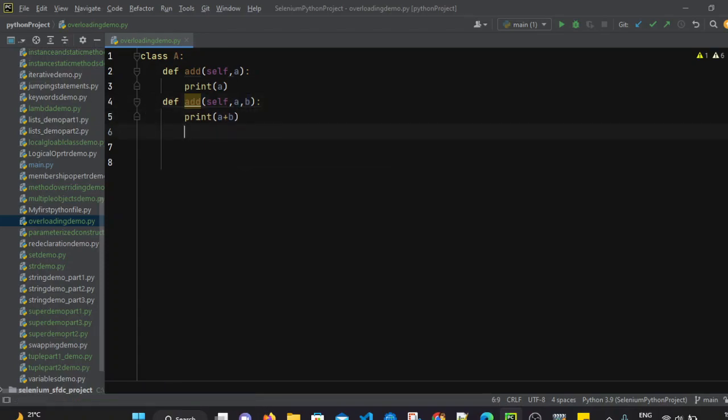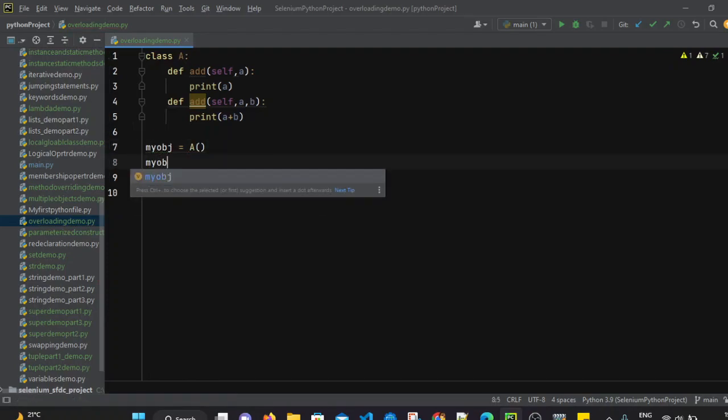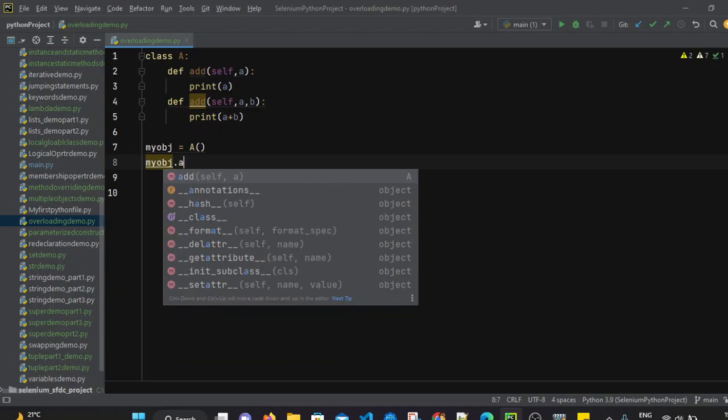Now let's see in Python. Now let's create the object for class A. To call the methods, we have to create the object. So I am creating my obj, which is the object of class A. Now by using this object reference variable, let's call the add method.